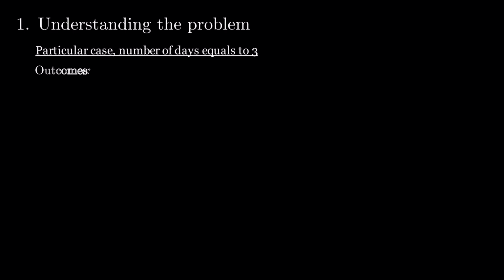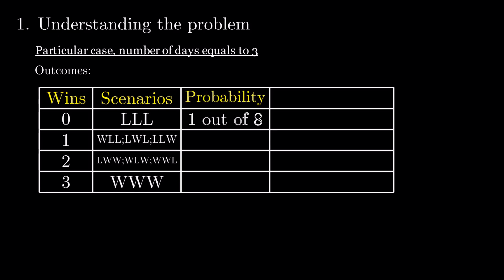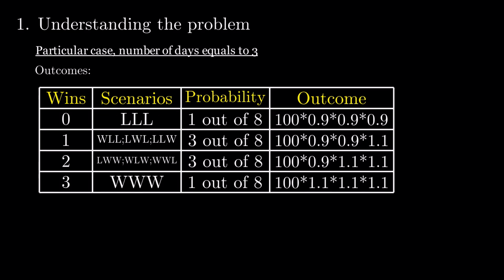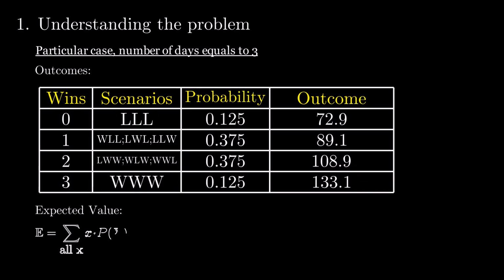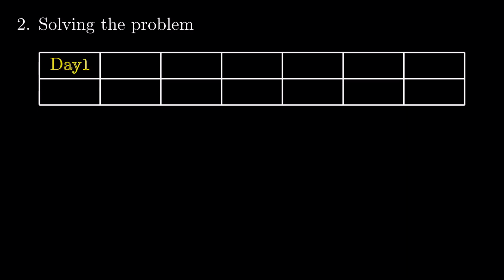Similarly, we compute our scenario values for the case of 3 trading days. Now we can have up to 3 wins, resulting in 4 different outcomes, distributed across 8 equally likely scenarios. Interestingly, we arrive at the same result. Given what we've learned, we think that we are going to get the same expected value for 100 days.